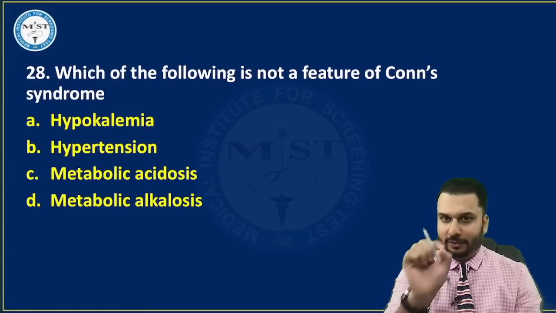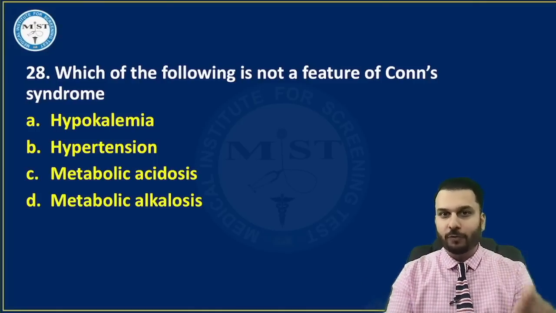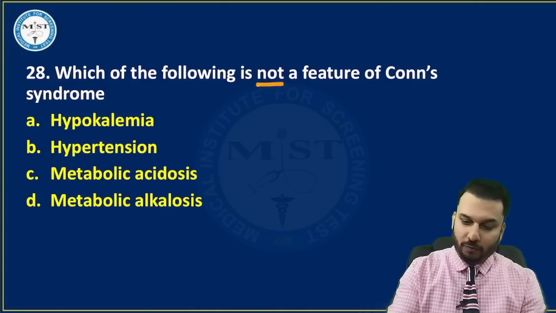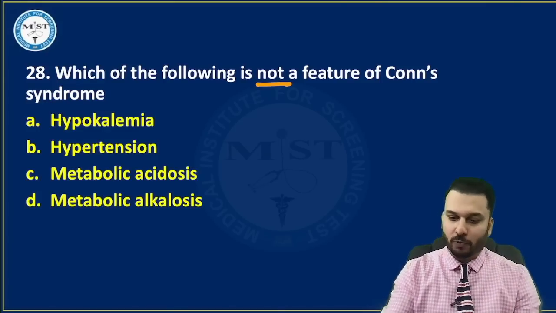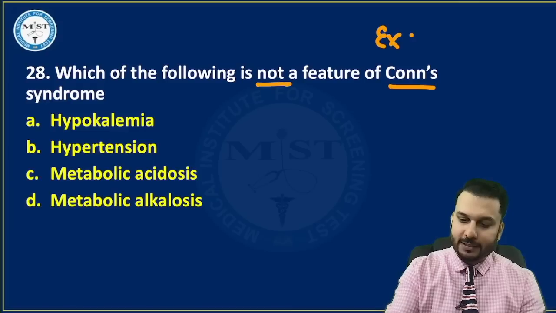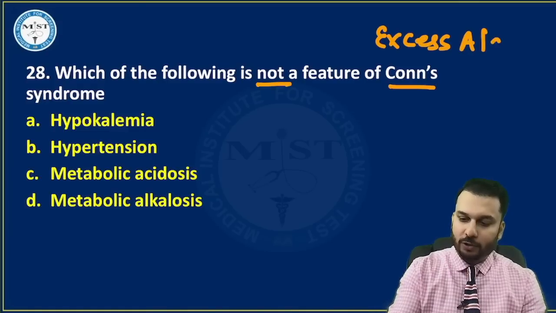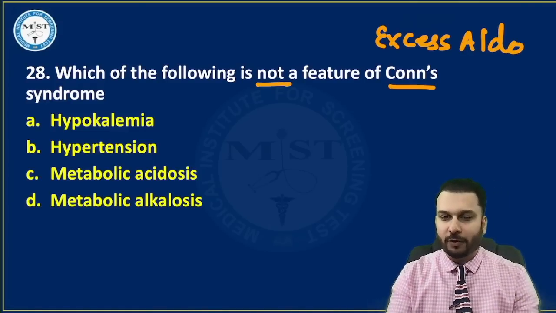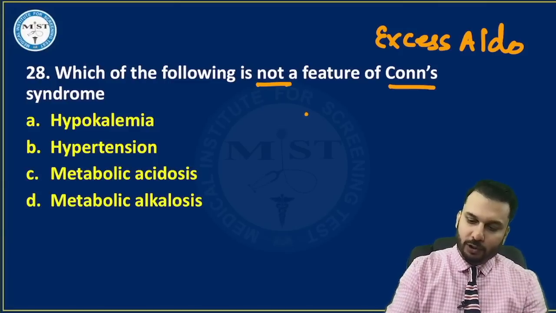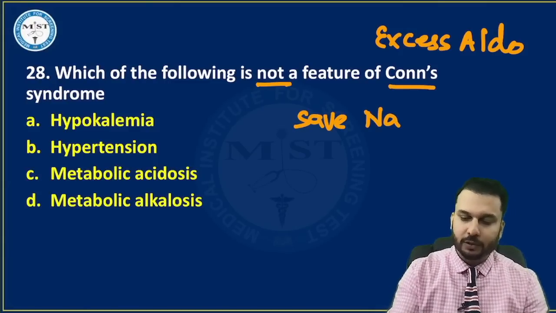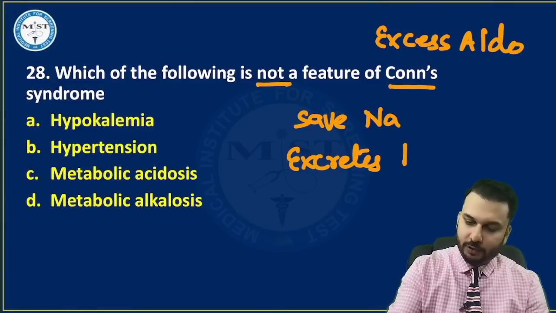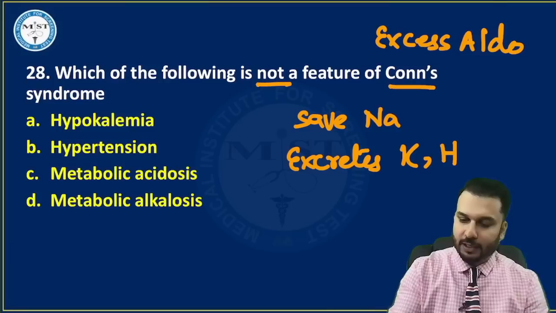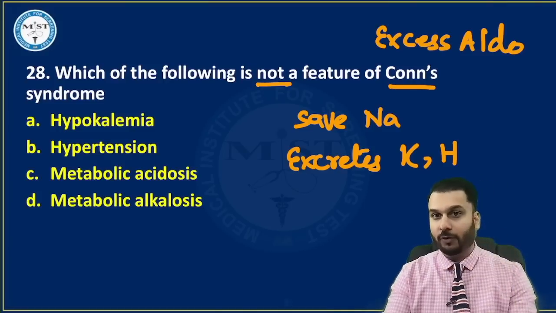Once again, something that we know from our classes: which of the following is not a feature of Conn syndrome? So first, what is Conn syndrome? Conn syndrome is nothing but excess aldosterone. Now, when you have too much aldosterone, what is the job of aldosterone? Save sodium, right? The job is to save sodium, obviously with water. This is one thing. And it excretes potassium, as well as hydrogen. This is the job of aldosterone.